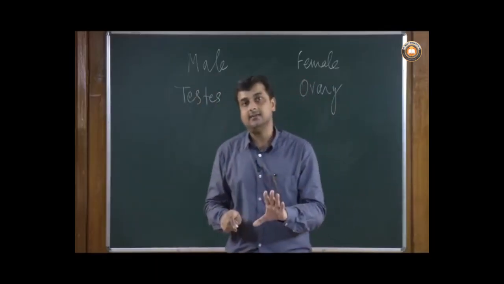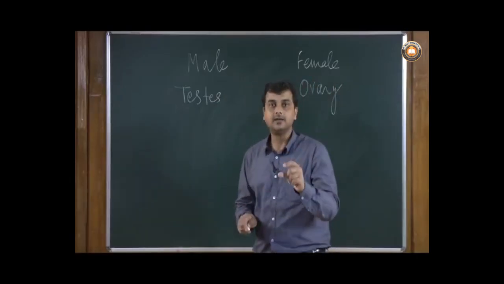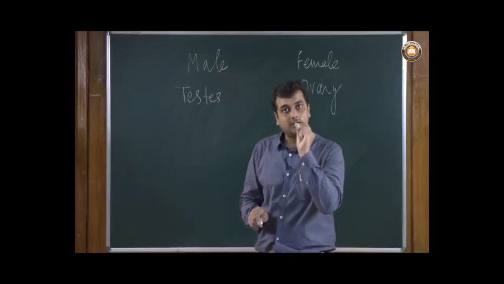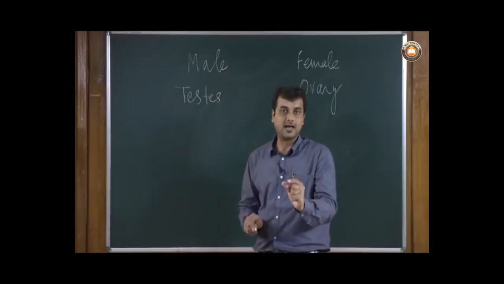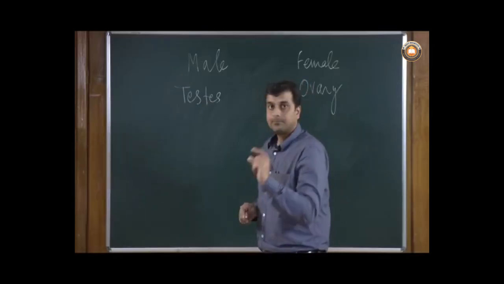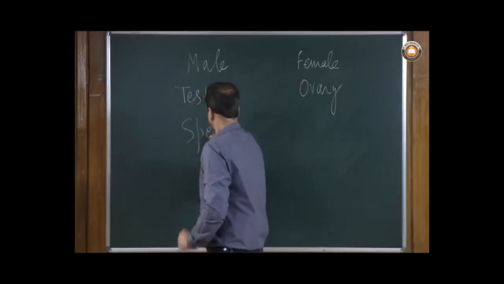Now, these testes are responsible for the production of a very unique form of cells, which form the first cell of the human body after joining. The one which is coming out from the testes we call sperm.